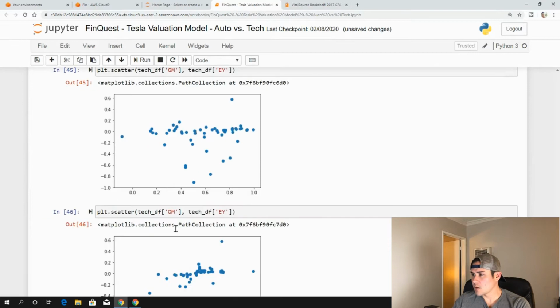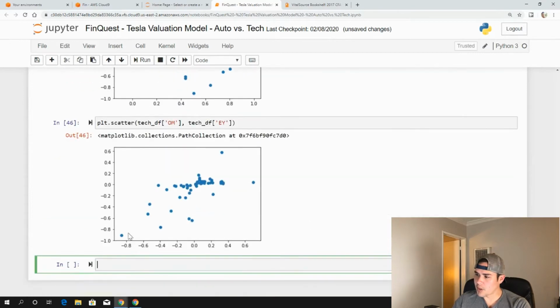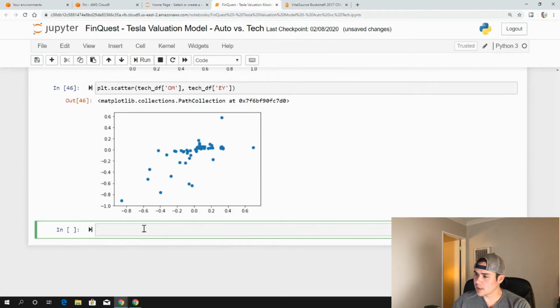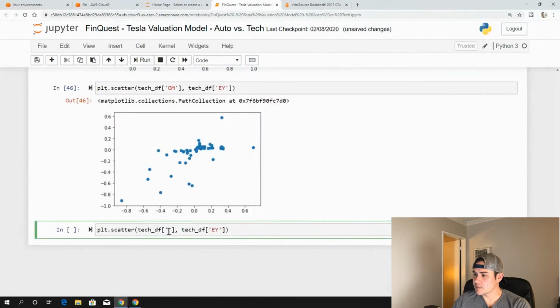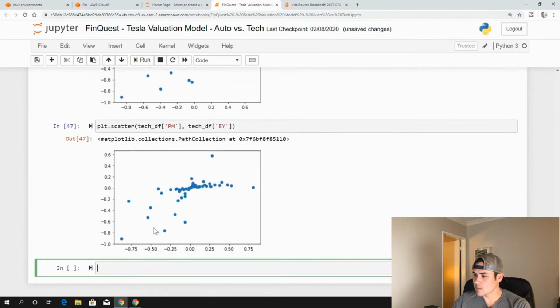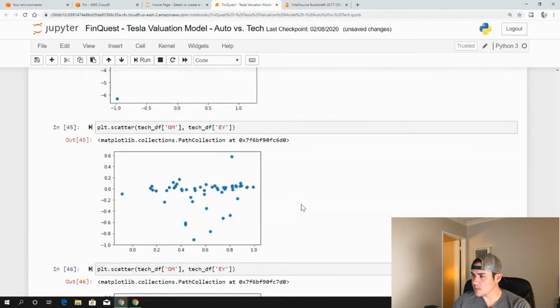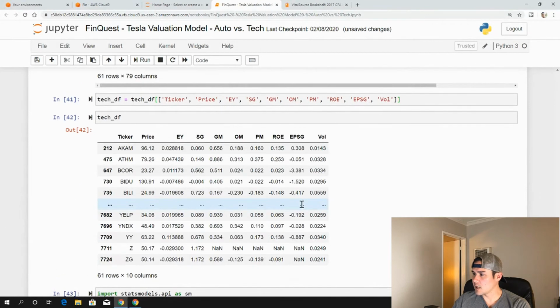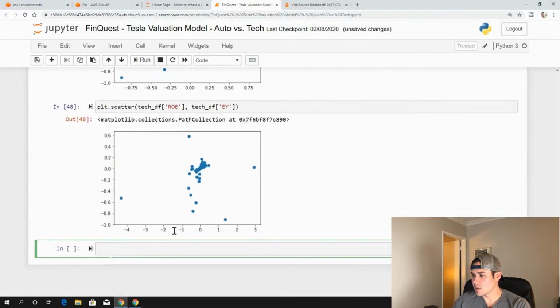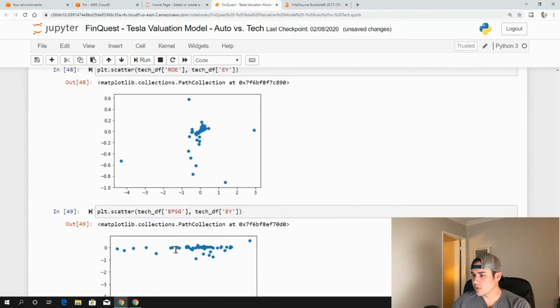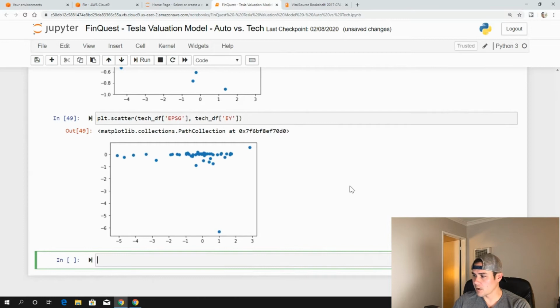This is a better relationship here. I kind of like that. Let's look at profit margin. Again, this is not really a strong relationship. And then finally, let's look at return on equity. Very hard to see a relationship there. And let's look at earnings per share growth. Definitely not a relationship there.